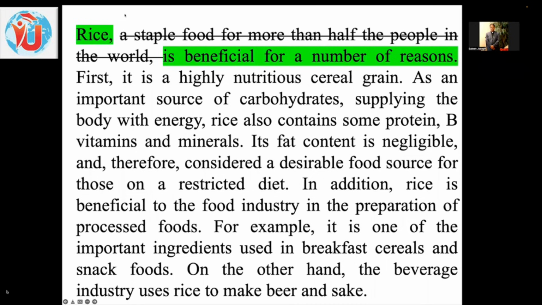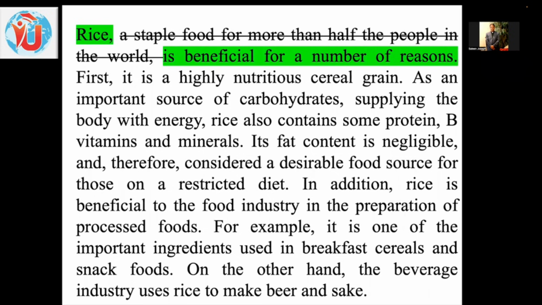Rice, a staple food for more than half the people in the world, is beneficial for a number of reasons. First is a highly nutritious cereal grain, an important source of carbohydrates, supplying the body with energy. Rice also contains some protein, B vitamins and minerals.